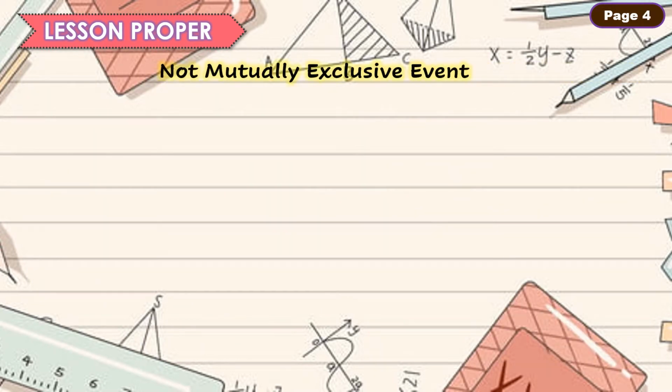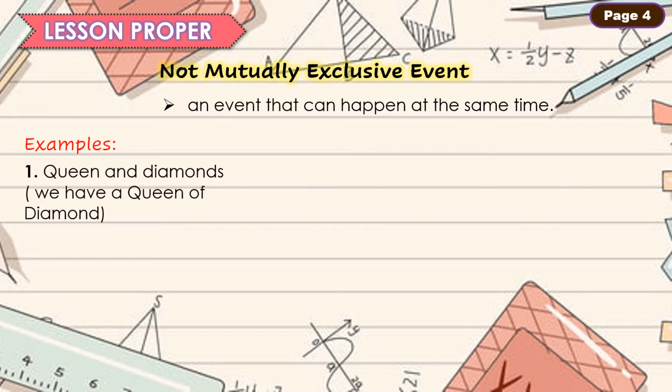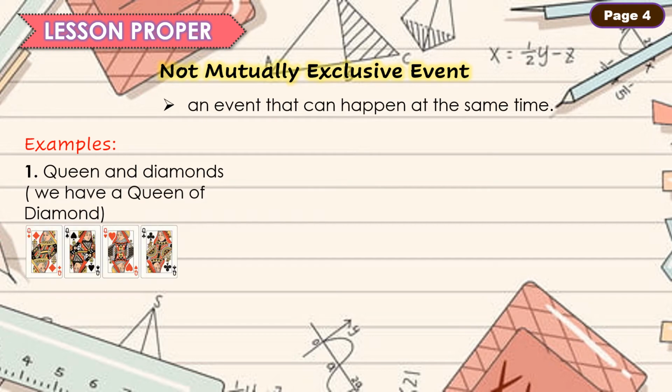The second one is not mutually exclusive event. It is an event that can happen at the same time. So, not mutually exclusive, ito naman pwedeng mangyari ng sabay. Halimbawa, queen or diamonds in a deck of cards. This is the set of queens, diamonds, spade, heart, and club.